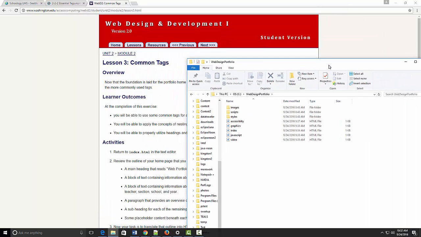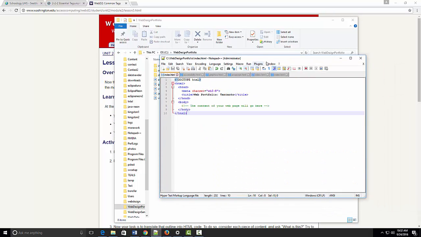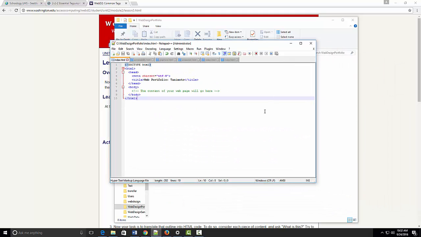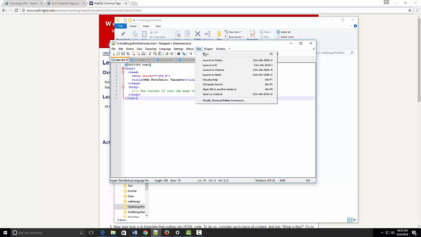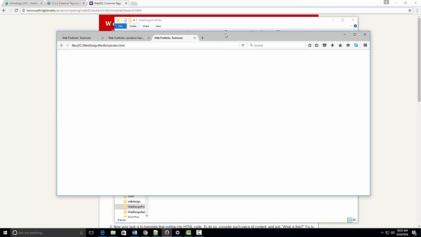So if we look at our index.html file in Notepad++, it looks like this. And when we view it in a browser, what is it going to look like? If we launch it in Firefox, it just is a blank page.